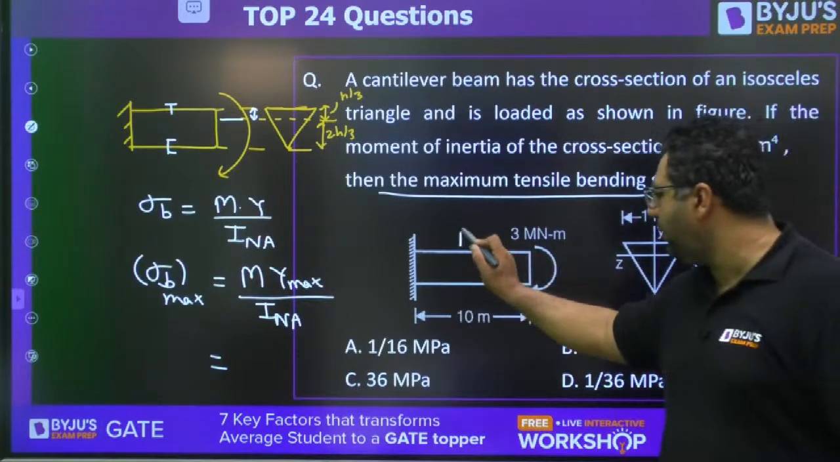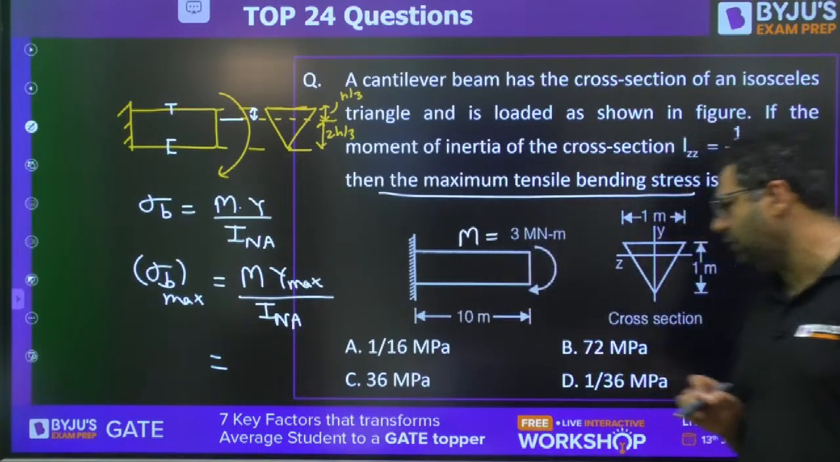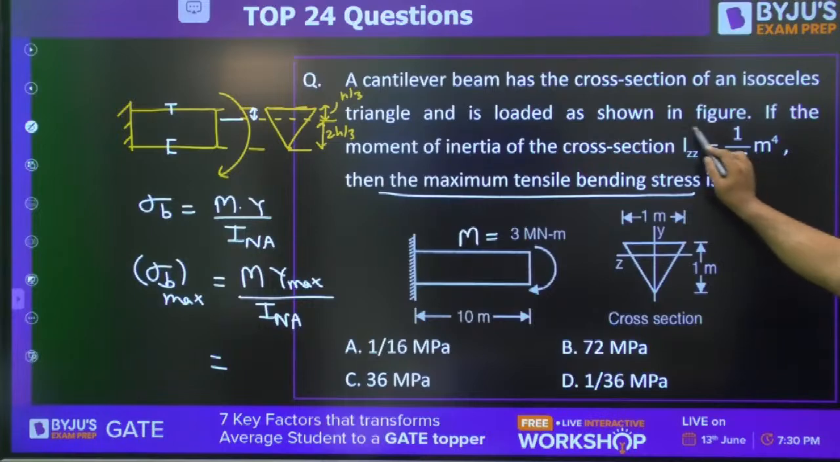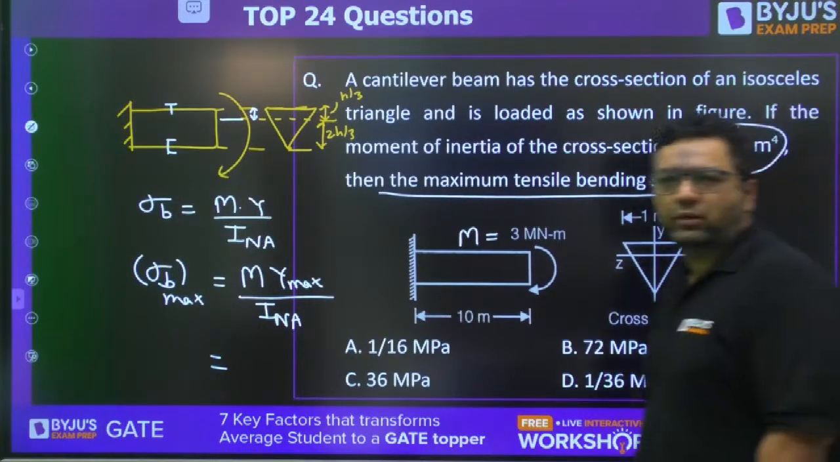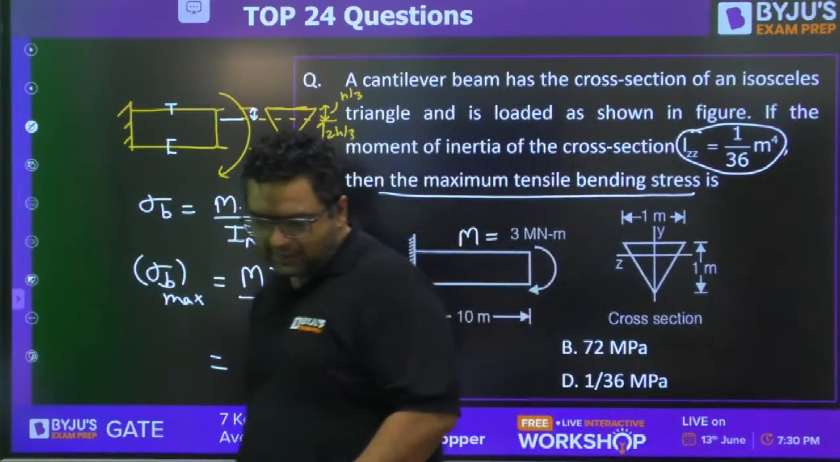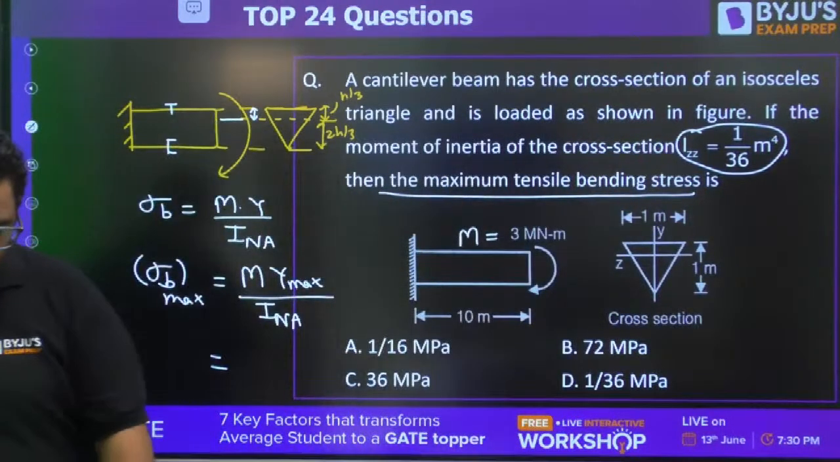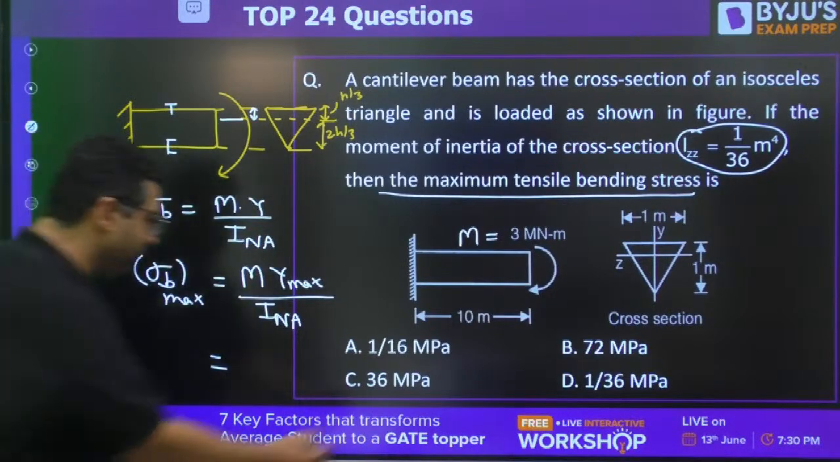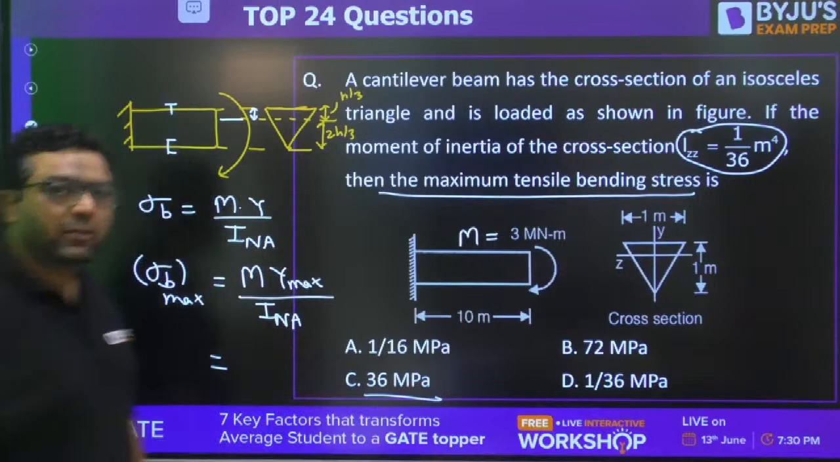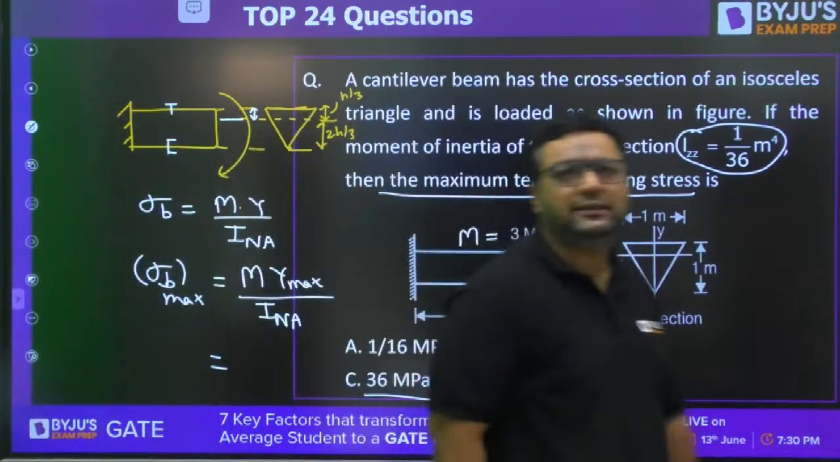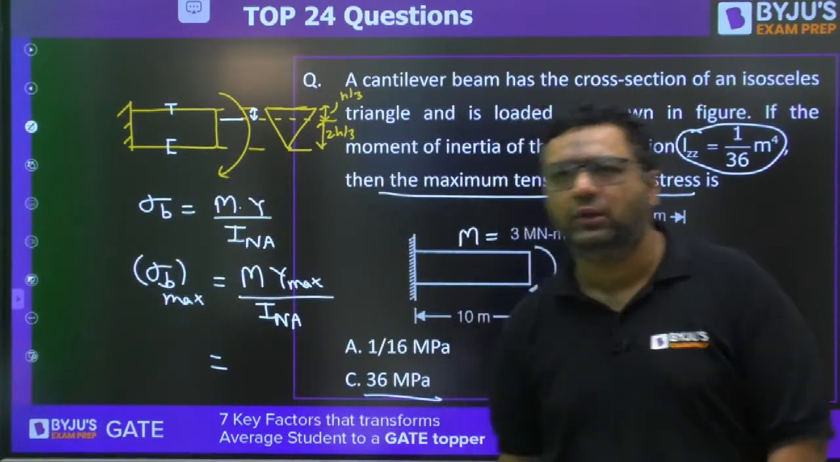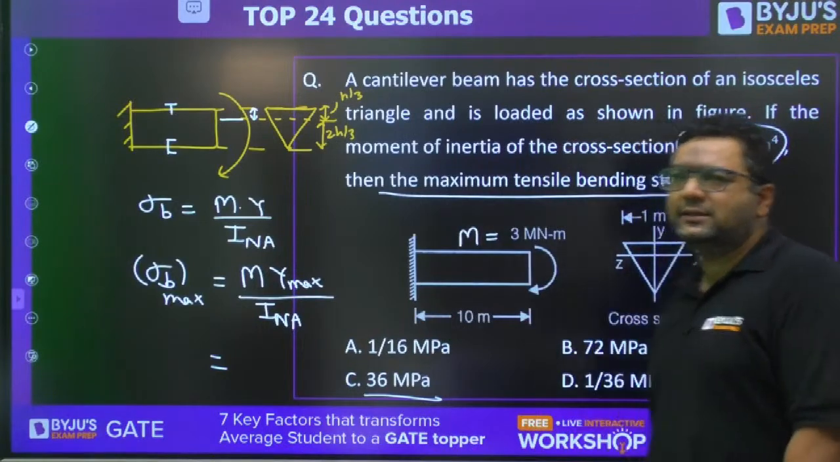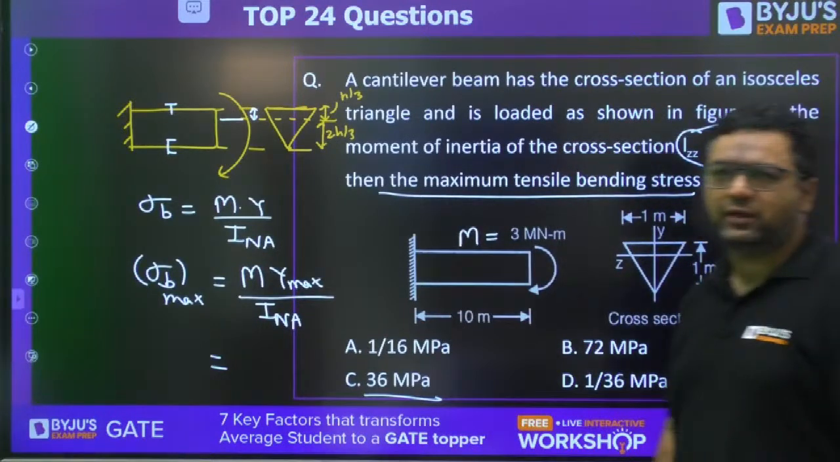This is the bending moment given, 3 meganewton meter. This is the I value given, 1 by 36 meter to the power 4. Try to solve it. Anubhav is saying the answer to be C. C means 36 MPa. What about others? Pejal is saying C. Rakesh is saying C. Yes Arun, waiting for your answer now.